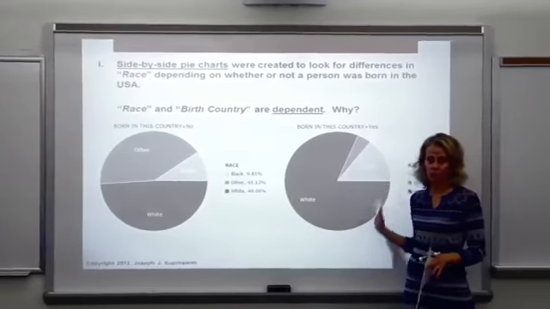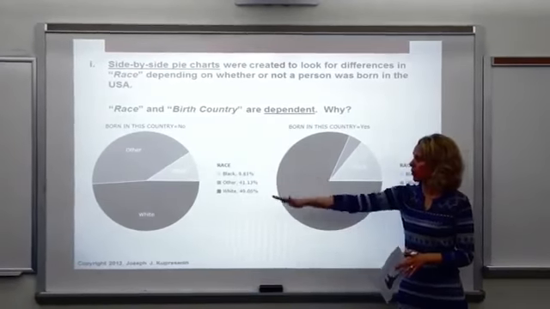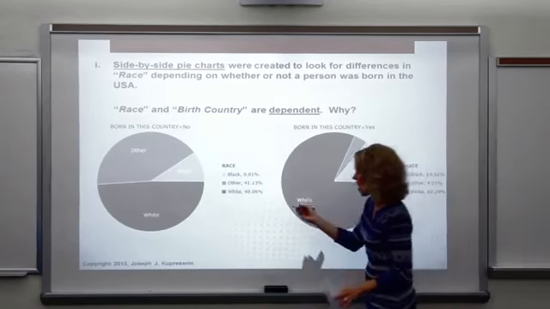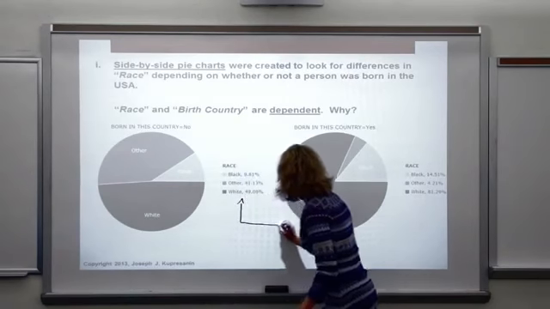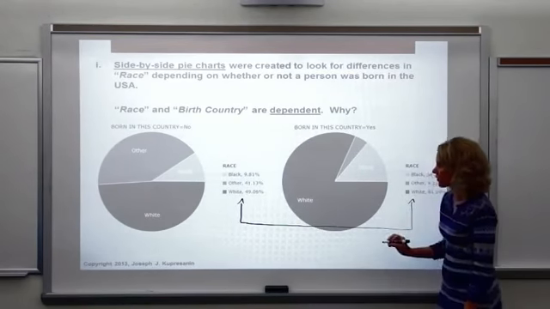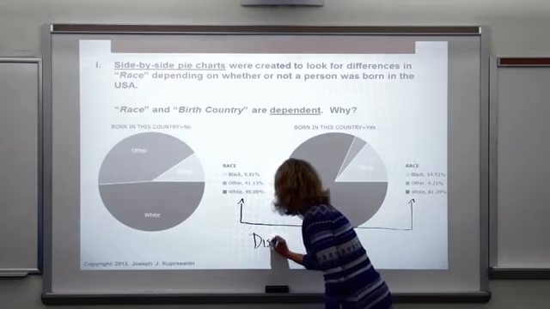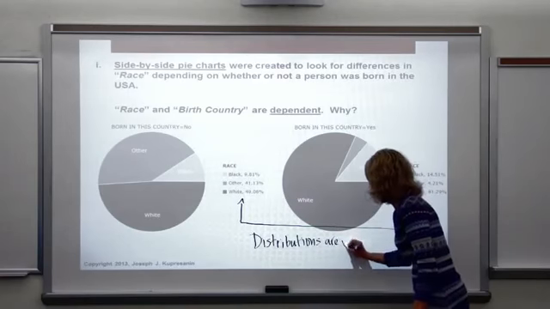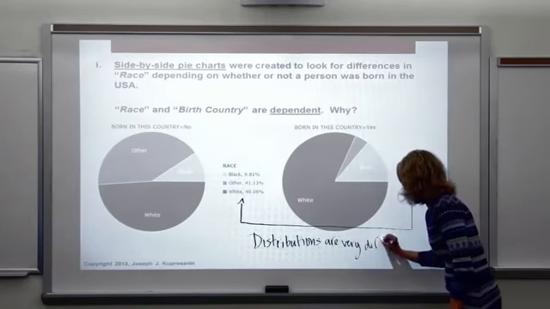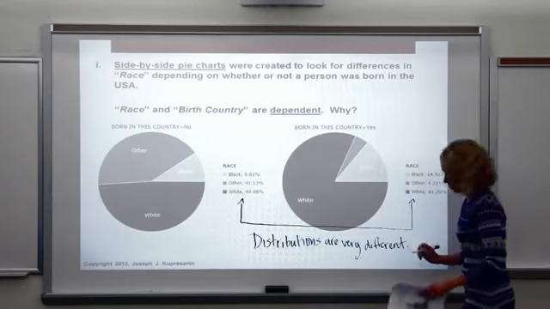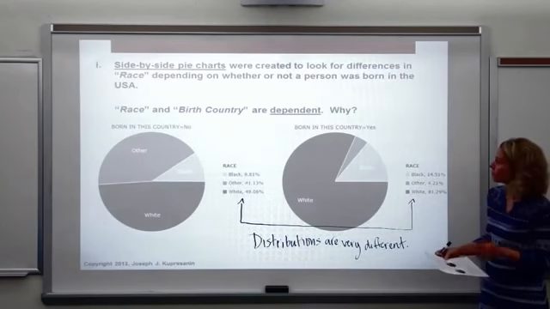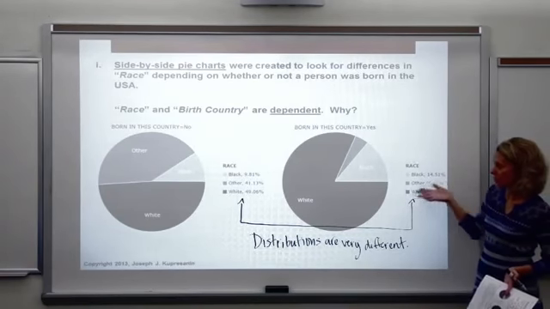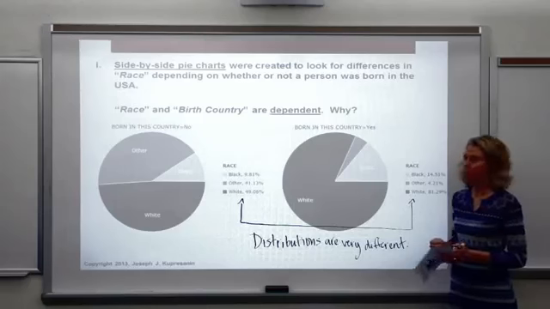So since the distributions look very different depending on where you were born, we would say that race and birth country are dependent. They are not independent. And so the reason why is because these distributions here look very different. And I pointed out one category. You could look at all of them. None of the categories for race look similar for the 2 pie charts at all.